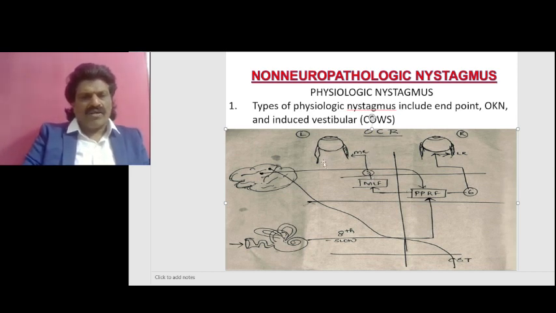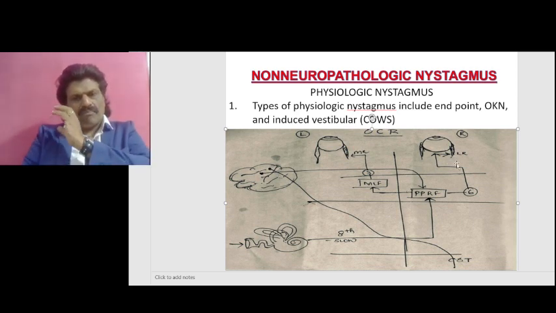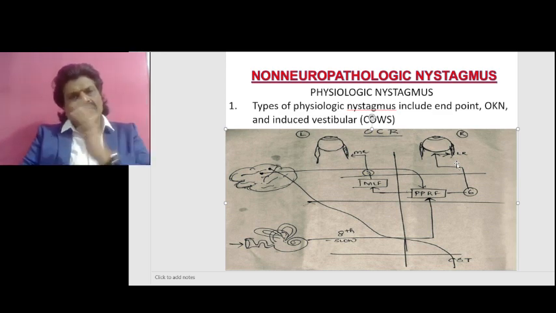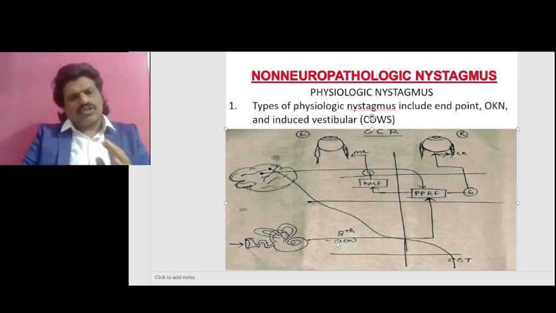Therefore when the frontal eye fields is stimulated on one side, the eyes move to the opposite side because of the PPRF stimulation, and it is in a fast manner known as saccadic pathway. We also have the vestibular apparatus which also connects to the PPRF, but here it pushes the eyes in a slow manner to the opposite direction.